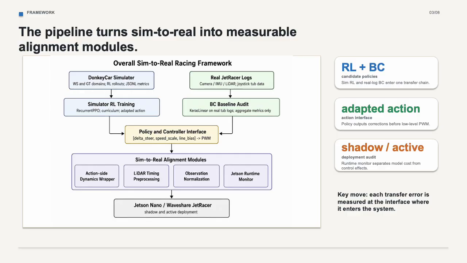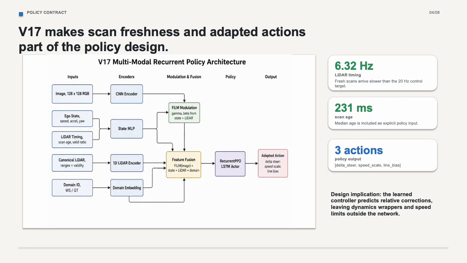Simulated reinforcement learning and real log behavior cloning provide pipelines and baselines, and dynamics correction, lidar pre-processing, observation normalization, and runtime monitoring form the transfer bridge. So the newest code, V17, makes scan freshness and adapted actions part of the policy design.